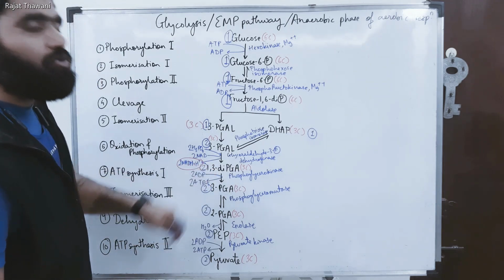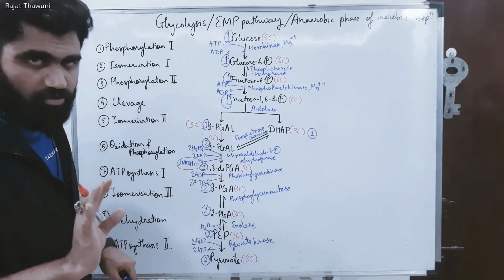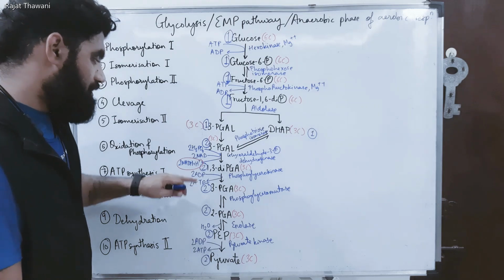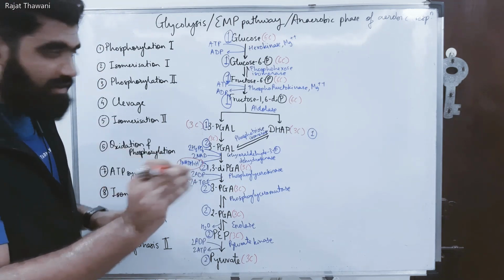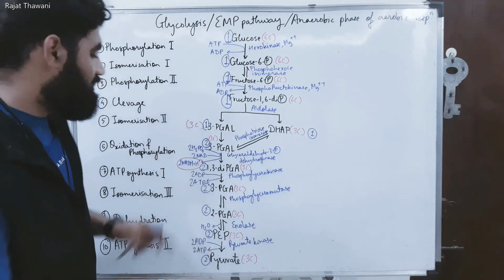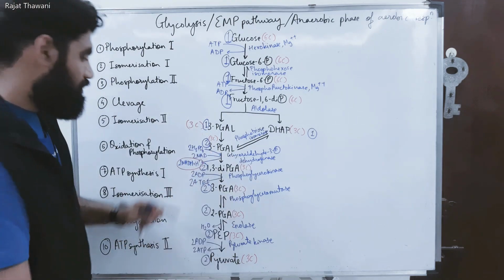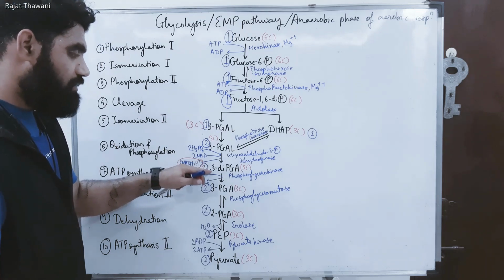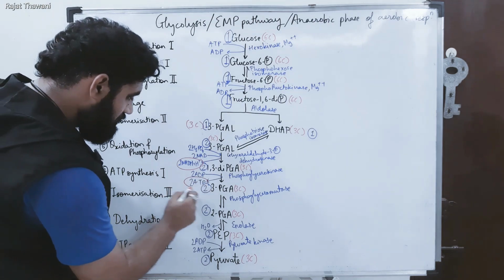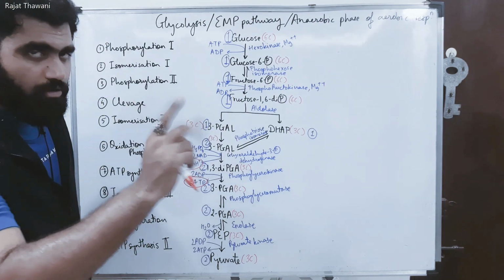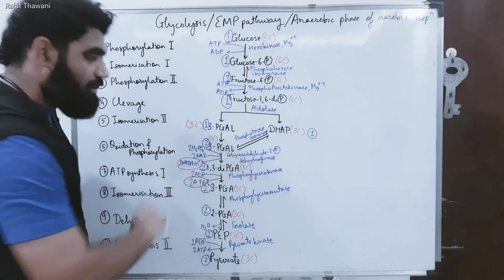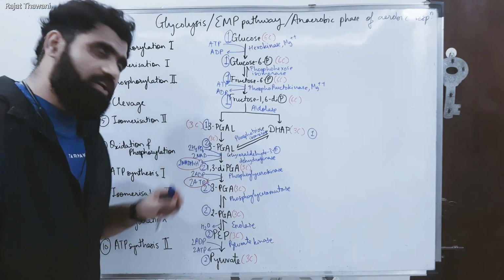Now, this undergoes removal of phosphate from the first position, which is highly unstable. Whenever the phosphate is removed, a kinase enzyme will be involved, and the phosphate removed will be accepted by ADP. Rather than removed, I'll say it is transferred. So the phosphate is transferred from 1,3-DPGA to ADP, resulting in formation of ATP. See another. Now one phosphate is released from one molecule, so 2 phosphates are released from 2 molecules, right? So both the phosphates released will be accepted by 2 ADPs, resulting in formation of 2 ATP in presence of enzyme